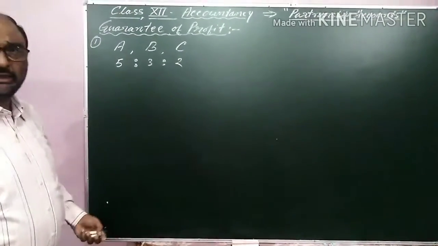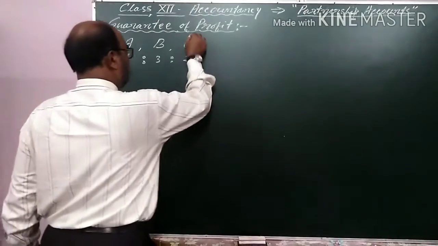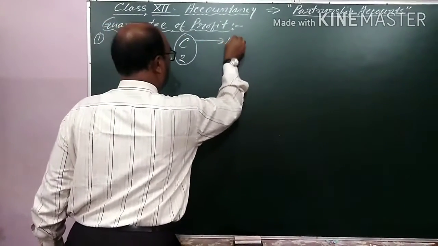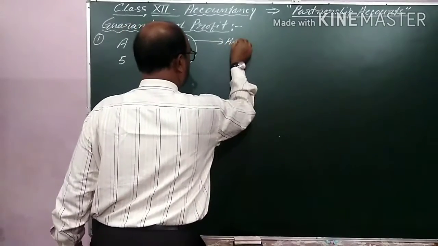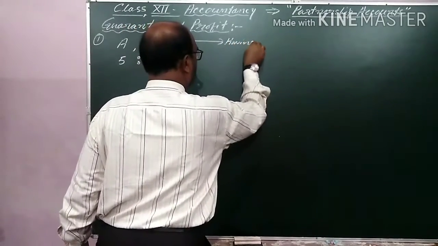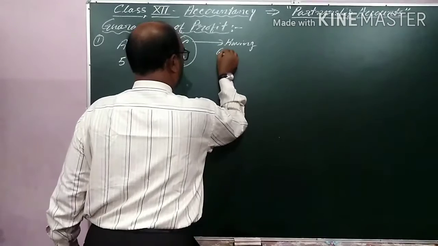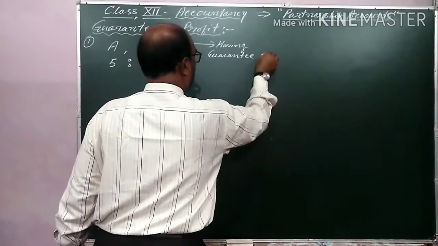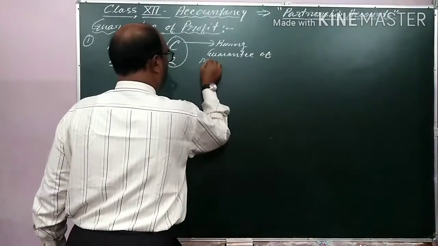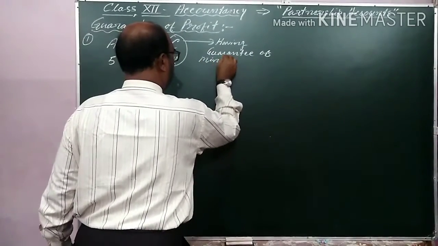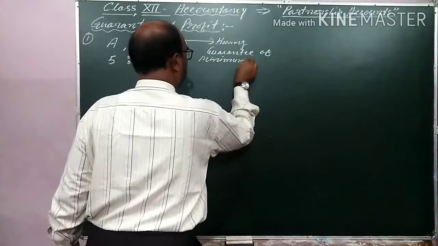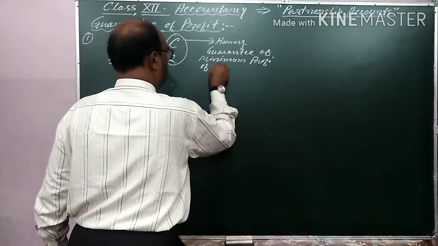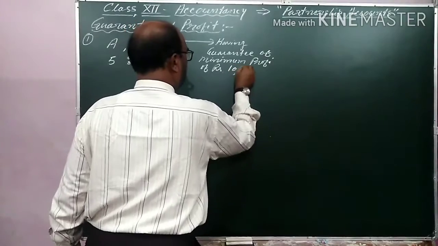As per the partnership agreement, C is having a guarantee of minimum profit of rupees 10,000.